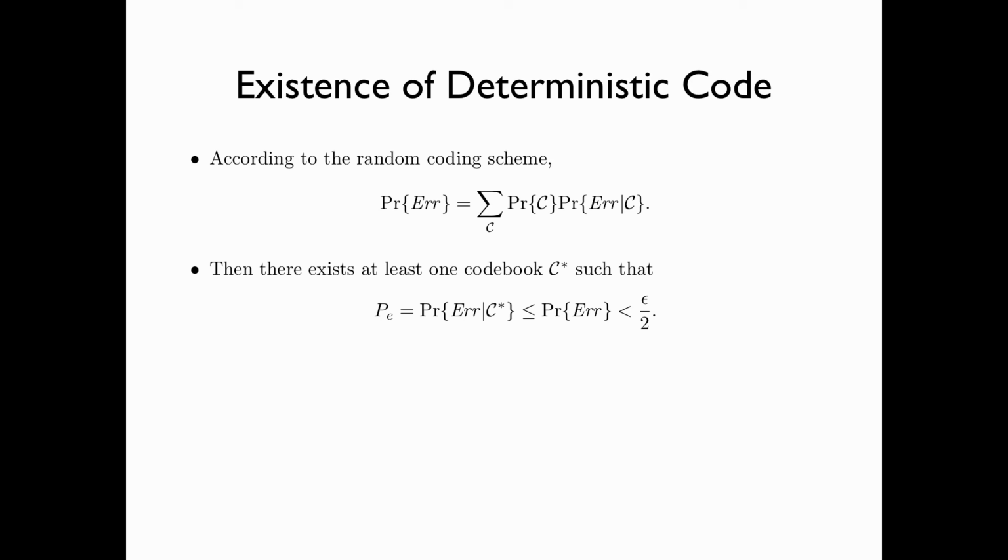Then there exists at least one codebook C star such that the probability of error, PE, is less than or equal to the probability of error weighted over all the possible codebooks, which we have shown is less than epsilon over 2. And by construction, this codebook has rate 1 over n times log M greater than I(X;Y) minus epsilon over 2. By letting p(x) be the input distribution that achieves the channel capacity, the rate of this code can be arbitrarily close to the channel capacity.